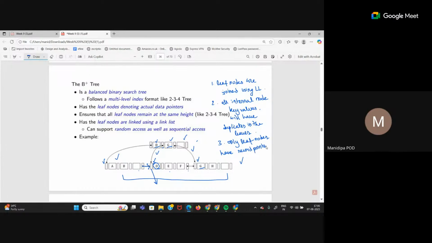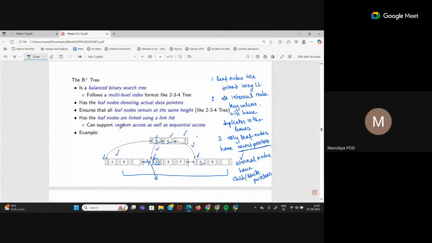This question has come multiple times, that which node has record pointer in a B plus tree? Only the leaf nodes. Record pointer means pointers that are pointing to the actual record in the table that is stored in the disk. Internal nodes have child or block pointers. These are some important points regarding your B plus tree, right? Leaf nodes are always going to be at the same height.